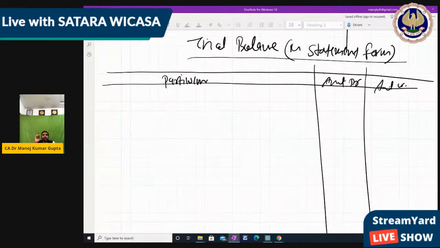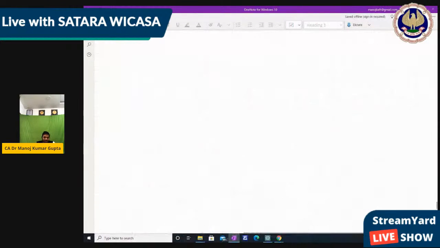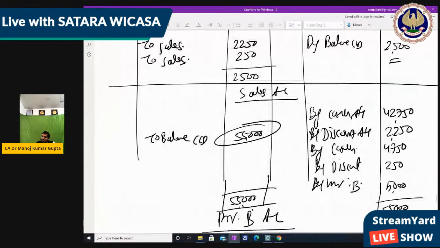Right? Now we take all balances from the ledger, and it must tally, to prove that up to that transaction all are correct. Okay. So now let me start with the first ledger.